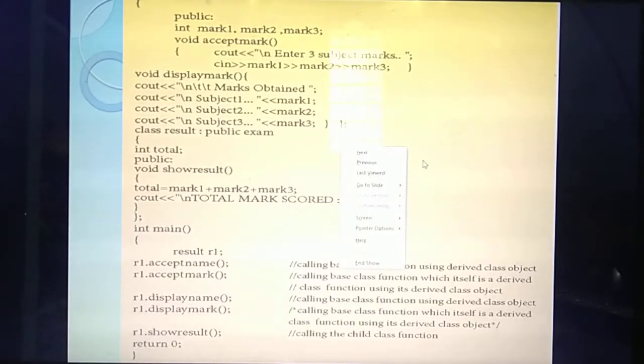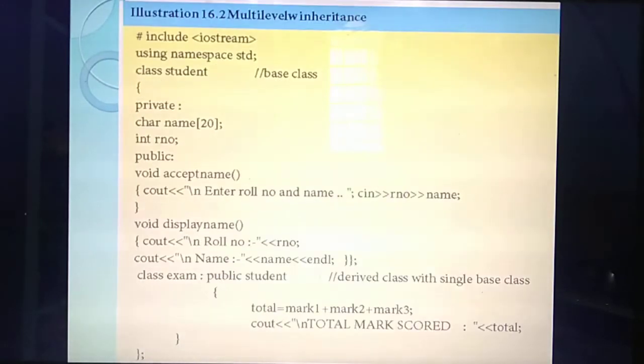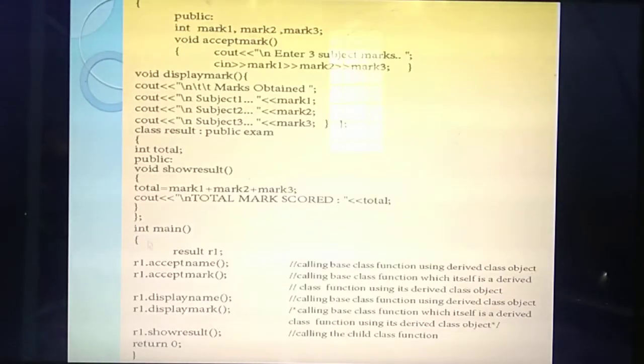Okay. So listen. In your book they have given the class ending with a semicolon right here. That's wrong. Okay. Because you have created the class, only you are going to add the marks here. But this class is not ending here. This class ends here. Okay. So inside the class exam you have declared 3 marks and 2 functions. What are the functions? Accept mark and display mark.